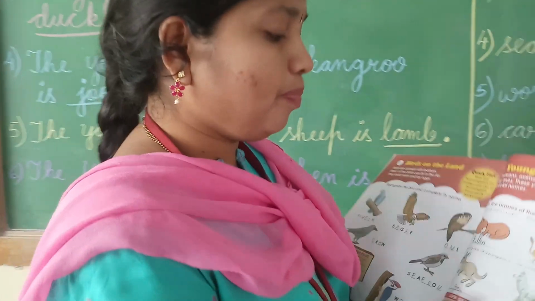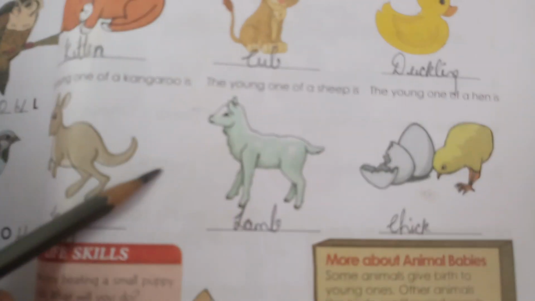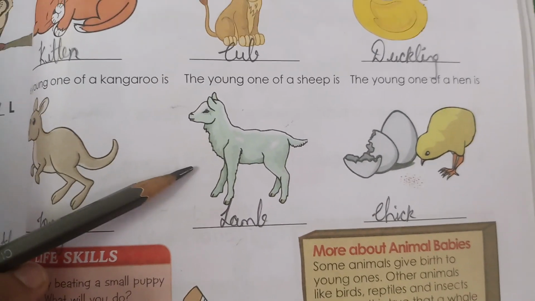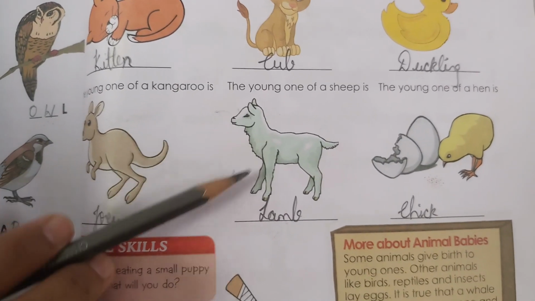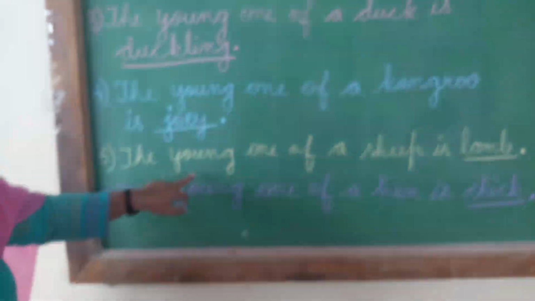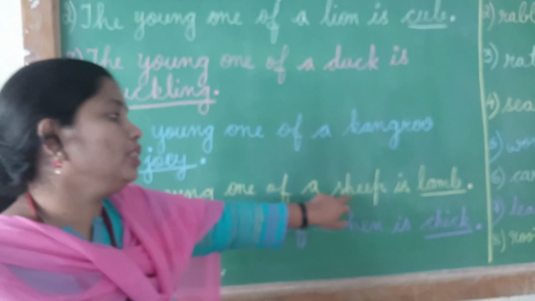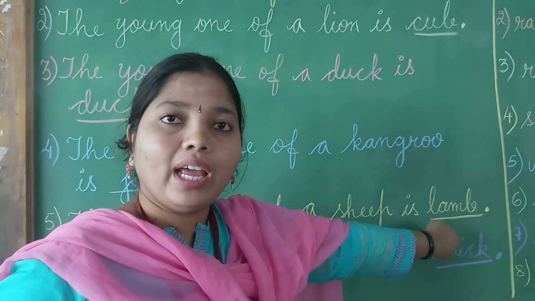Fifth, children, you see the young one of a sheep. What is it? It is a sheep. The young one of a sheep is called lamb, L-A-M-B, lamb. See here, the young one of a sheep is dash. The young one of a sheep is lamb.